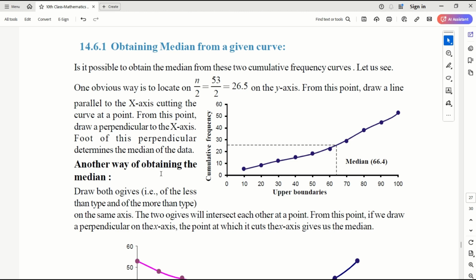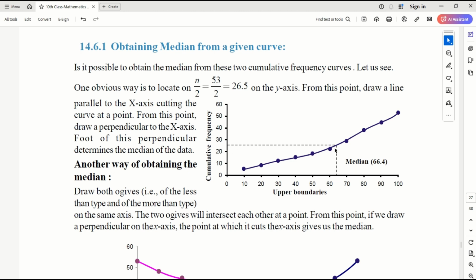And how do we obtain the median from this given curve? This is very easy. Once you have your cumulative frequency graph, you know that the sum of frequencies is 53. So my n by 2 is 26.5. I will check my cumulative frequency around 26.5 here, and if I go to here, I get the median value, which is 66.4.